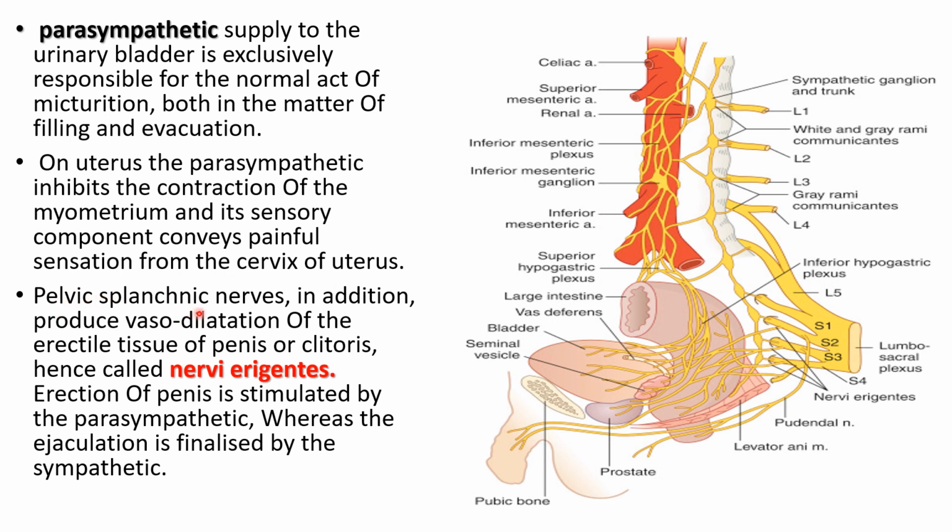The pelvic splanchnic nerves, in addition, produce vasodilatation of the erectile tissue of the penis and clitoris in females. Hence, it is known as the nervi erigentes. So erection of the penis is stimulated by the parasympathetic, whereas ejaculation is finalized by the sympathetic nervous system.